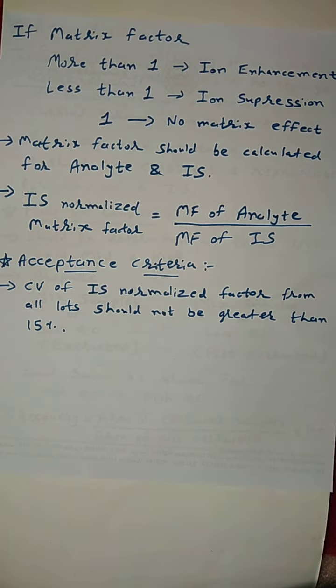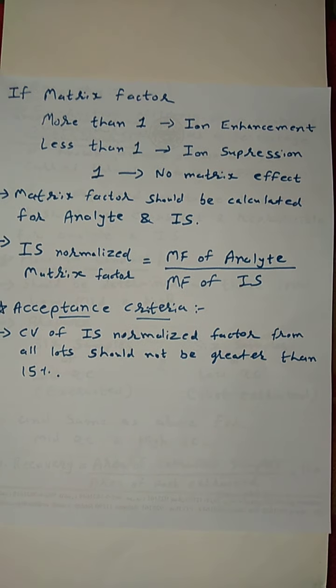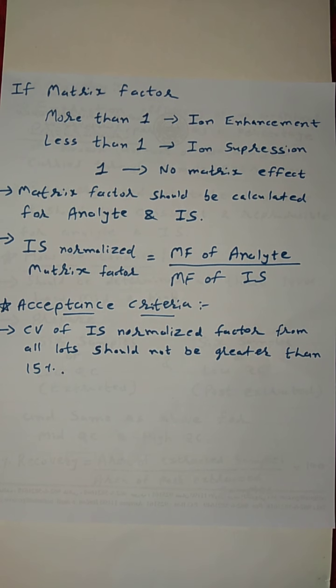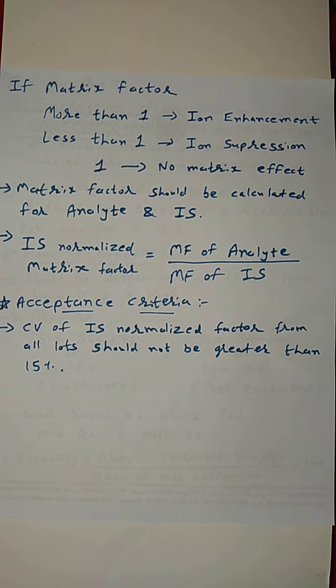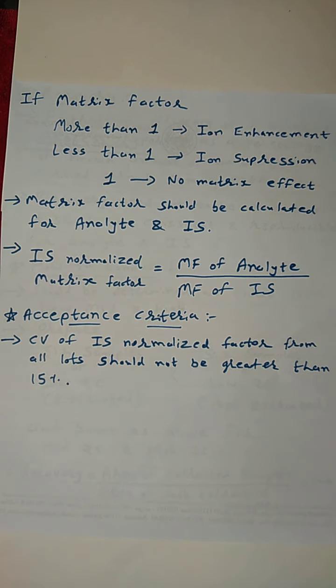And then finally, what is the acceptance criteria for this matrix effect experiment? The CV of IS normalized matrix factor for all lots should not be greater than 15%. So we have to take the IS normalized matrix factor for all 8 lots, and the CV of all lots should not be greater than 15%. So this is all about the matrix factor and matrix effect.